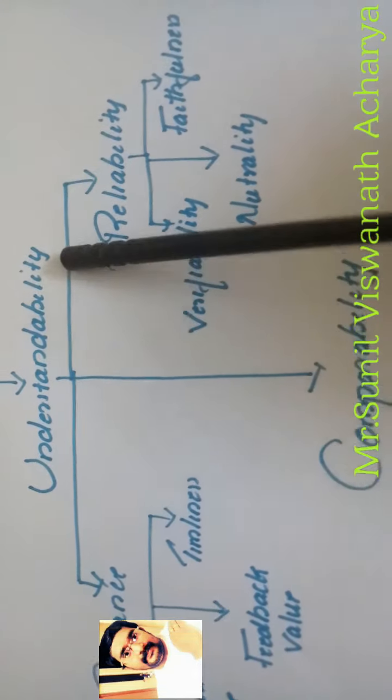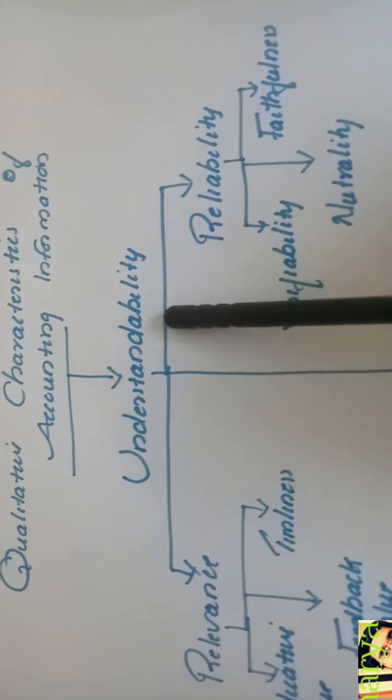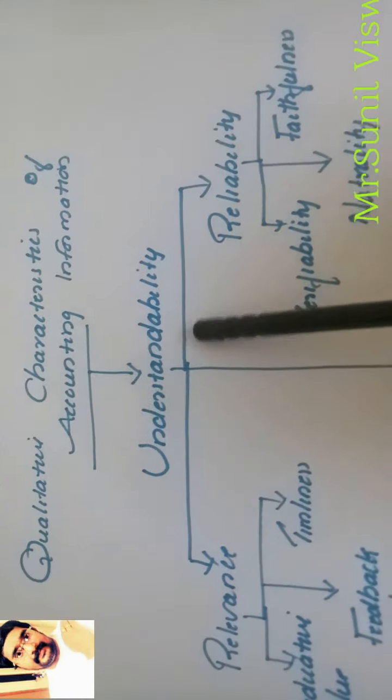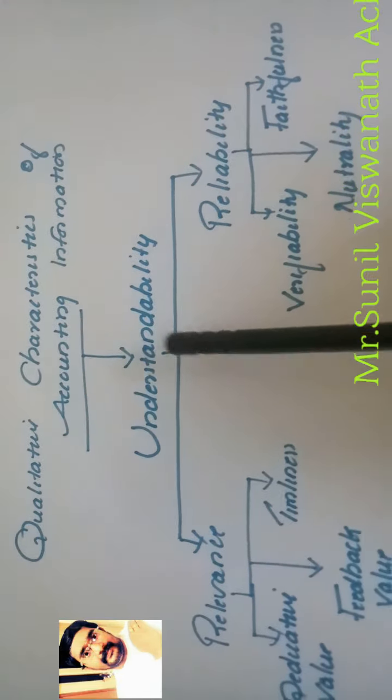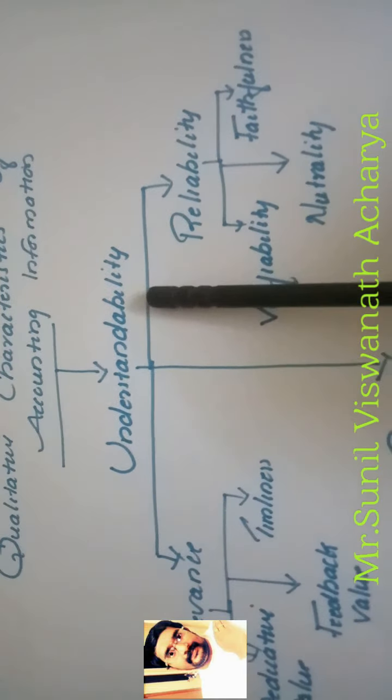First one, understandability, means whatever accounting information we are providing to interested users, they should understand in the same sense of what we mean. If we mean something and they get something else, then there is no understandability.